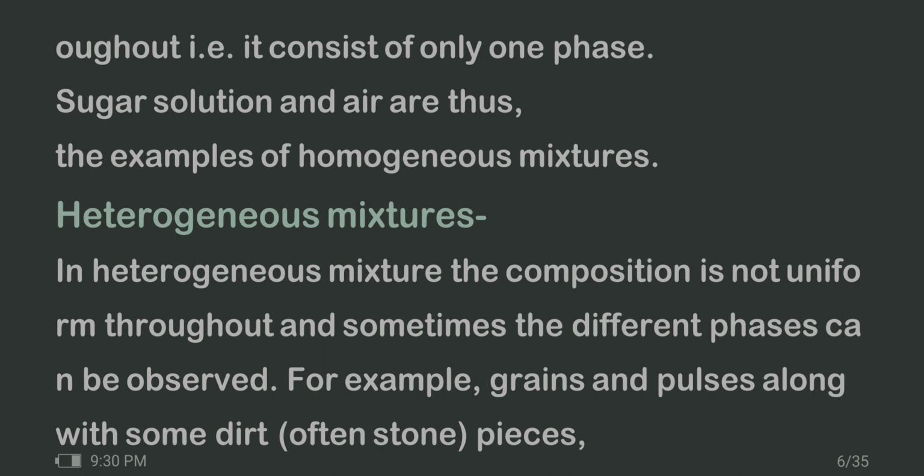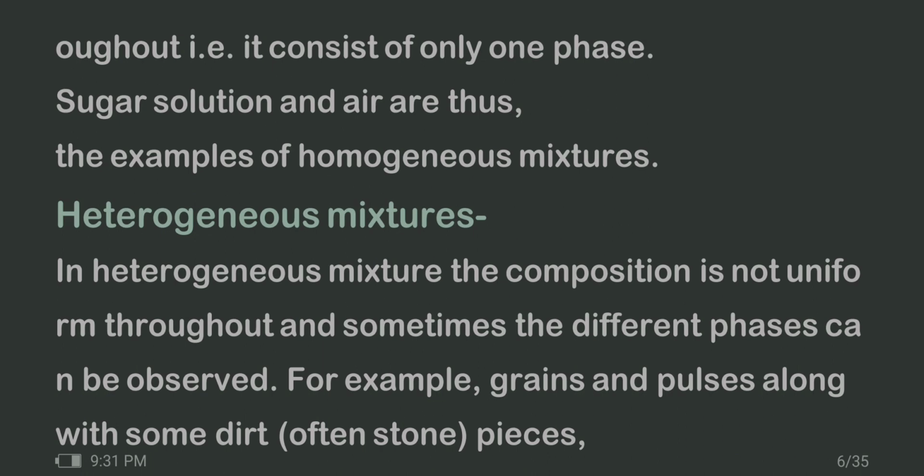The second one is the heterogeneous mixture. A mixture is said to be heterogeneous if its composition is not uniform throughout. A heterogeneous mixture consists of two or more distinct phases. The components of a heterogeneous mixture are visible with the naked eye or at least under a microscope. For example, the components of a mixture of iron, sulfur, and common salt can be seen with the naked eye. The various characteristics mentioned in the definition of a mixture can be explained by taking the example of a mixture of iron filings, sulfur, and common salt.